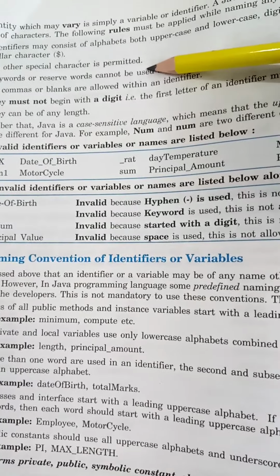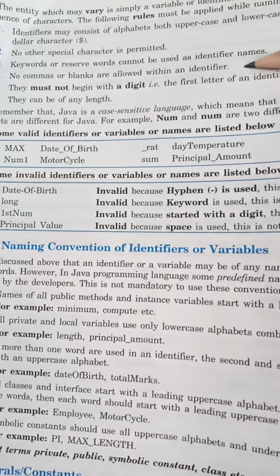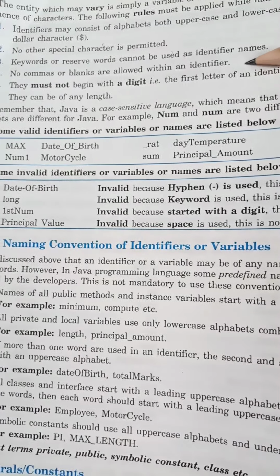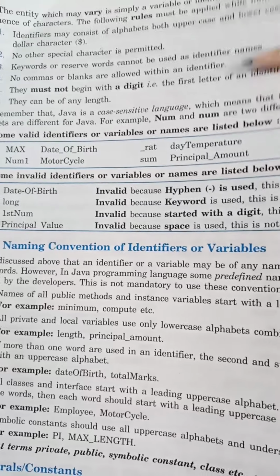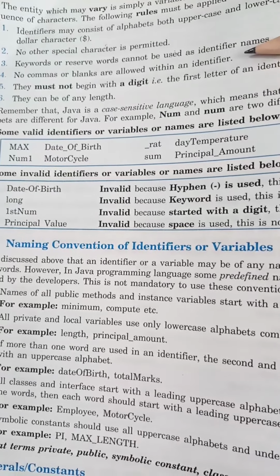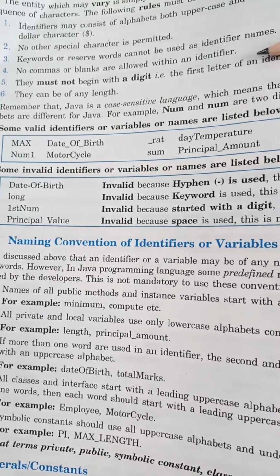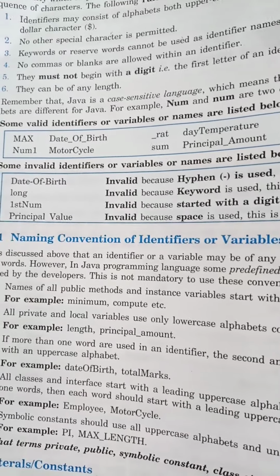Keywords or reserved words cannot be used as identifier names. You must remember, no comma or blanks are allowed within an identifier. You can't take a comma or space in the name of a variable.